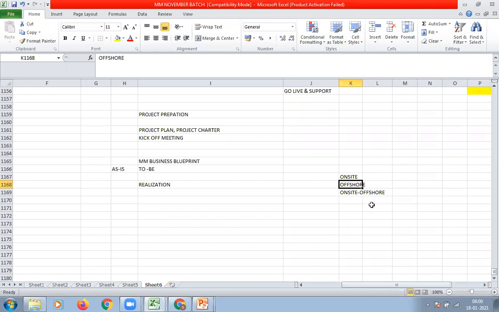Then the third model is on-site and offshore model. Most of the clients prefer this on-site offshore model. In this model, a few consultants will go on-site and other consultants work at offshore. For example, if the project team has 20 members, this 20 includes all the modules, MM, SD. If it is a small project, 20. If it is a big project, then there can be 500 consultants.